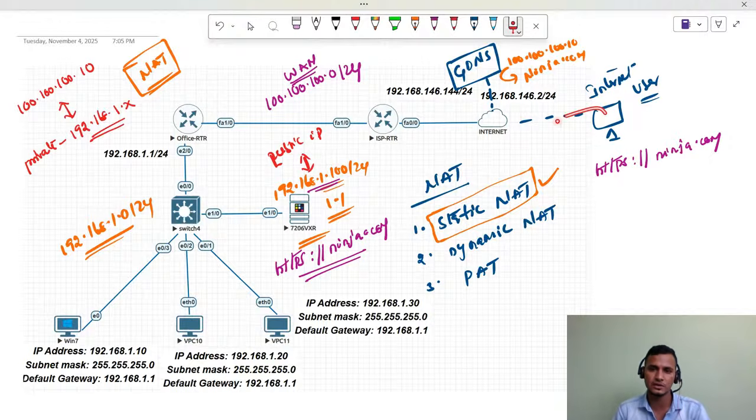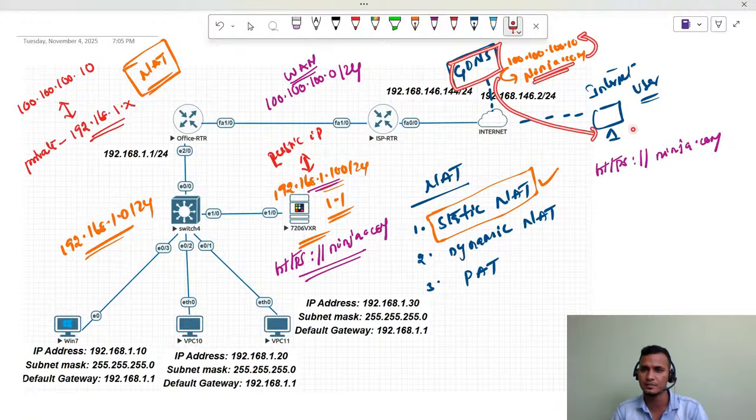That is a query request, asking where the ninja.com website is. We already registered ninja.com with this public IP in the DNS, so the DNS gives the IP address 100.100.100.10 to this user. So you need to go here to reach ninja.com.